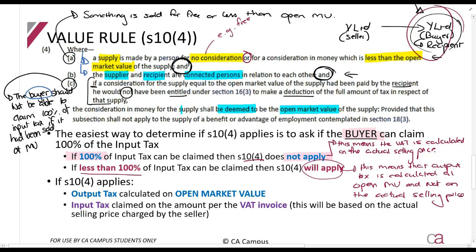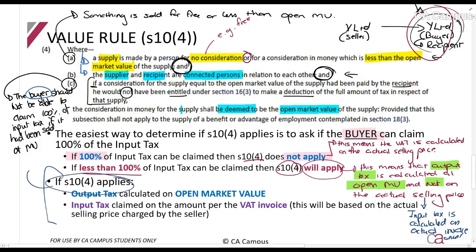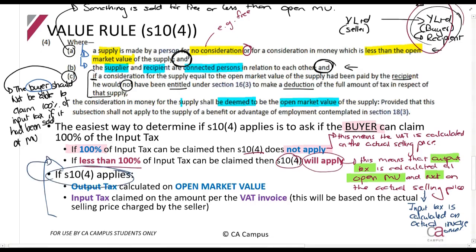So this means again, if section 10.4 applies, that output tax, not input tax, is calculated at the open market value and not on the actual selling price. Part of that is input tax is calculated on actual invoice amount, so actual selling price. And that's what we say over here. Right, so this rule over here is what I explained there.